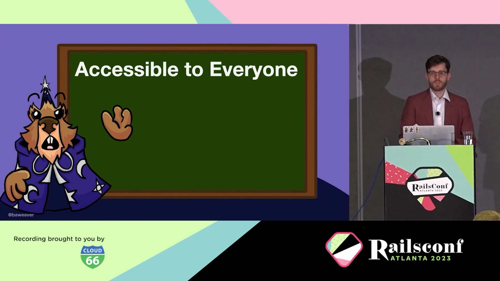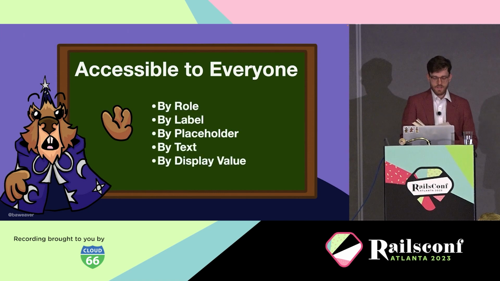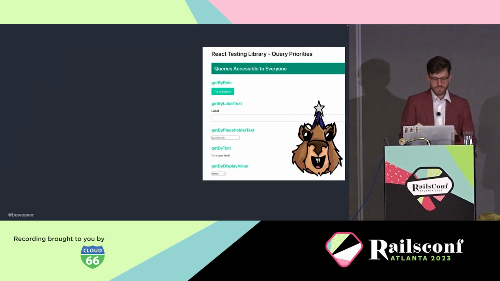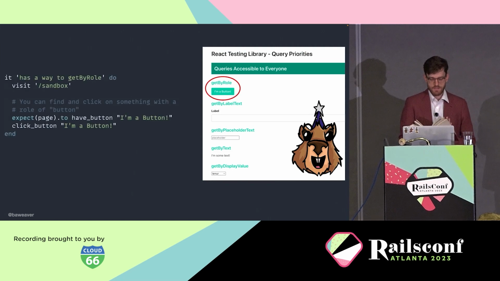So the first group, which are considered the best ways to test against a page, are those which are accessible to everyone. Quickly, those in order of preference, and we'll have an example of each in a moment, are finding by role, by label, by placeholder, by text, and by display value. So each of these has a Capybara equivalent, and we have a test site over here on the right to sandbox this and see what happens.